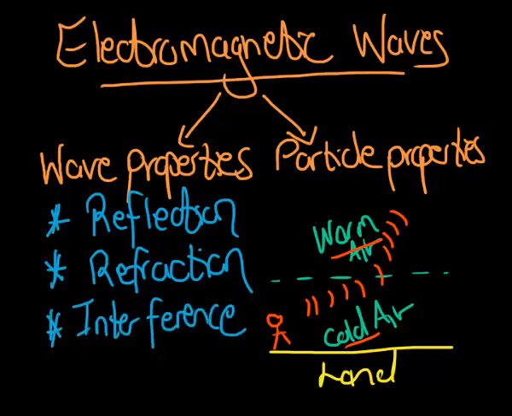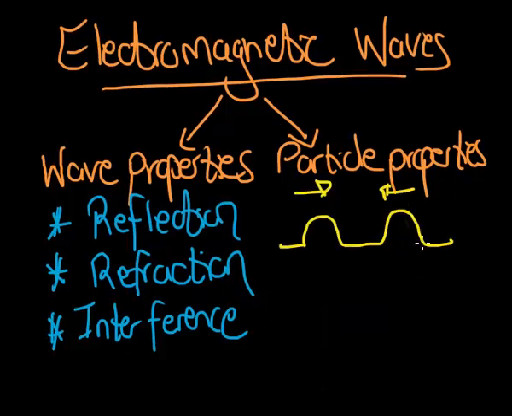is interference. Now interference, remember, is when we had waves meeting each other and undergoing superposition. A quick example of superposition again: if I have two waves that are going to meet each other in the same medium, in this case it will be constructive interference because they will form a higher amplitude, but it could also be destructive interference where they'll form a lower amplitude if they're coming from different directions of the rest position. So electromagnetic waves can undergo reflection, refraction and interference.